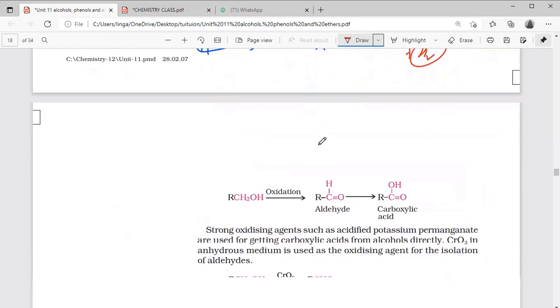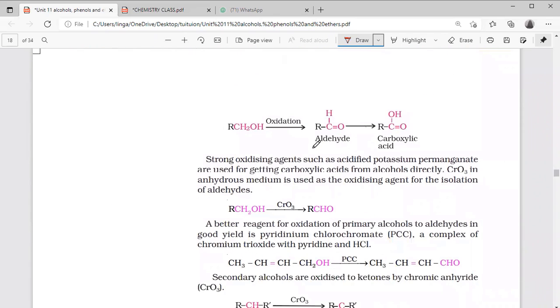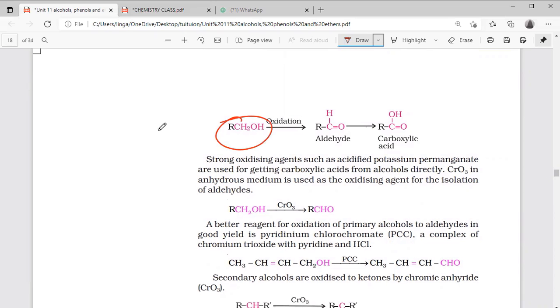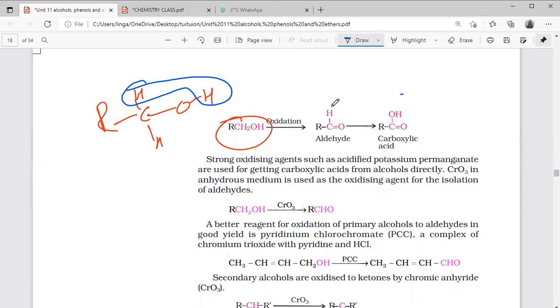Now, similar example. RCH2OH, the structure I am writing here, with 2 hydrogens and O and H. This hydrogen and this hydrogen are released as H2, so aldehyde is formed. If you do further oxidation with a strong oxidizing agent, then immediately carboxylic acid is formed.